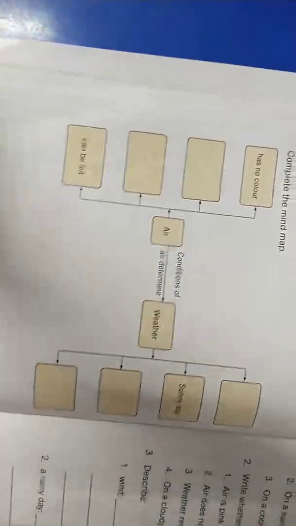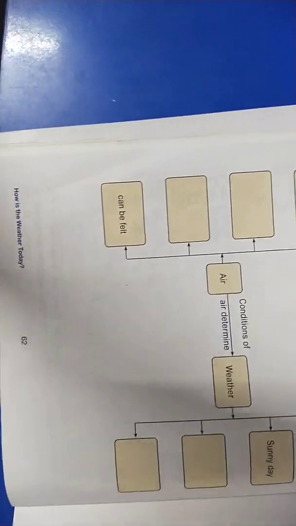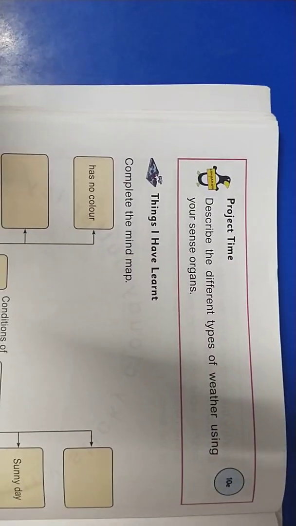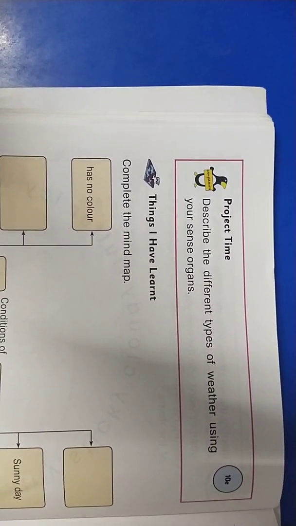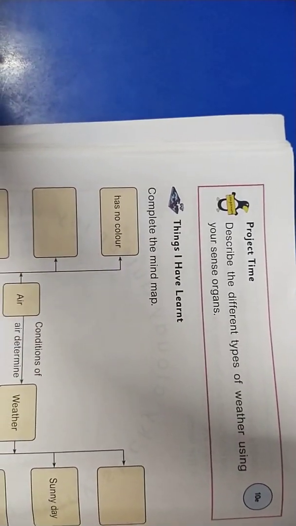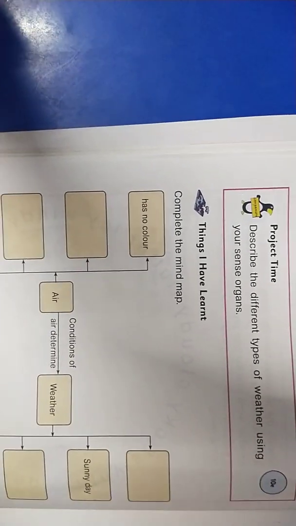Now open page number 62. Children, we have completed our lesson. And here see project time, 10E activity. Describe the different types of weather using your sense organs. If you use your sense organs, you will know the different types of weather. How?